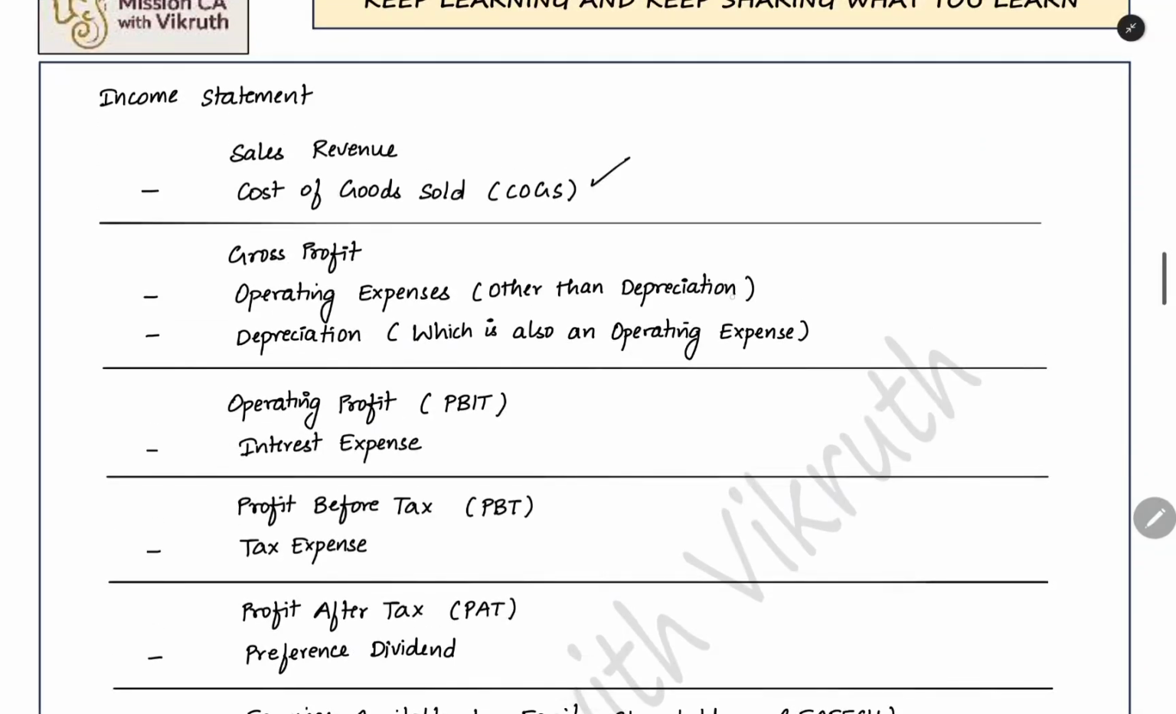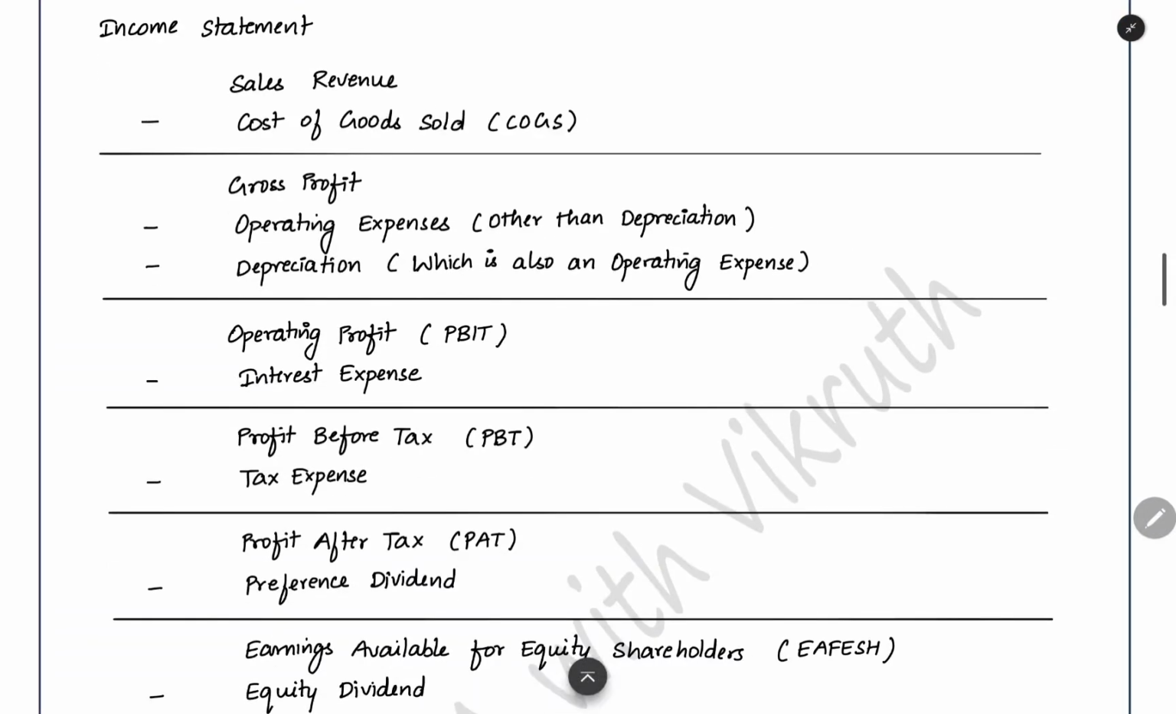In operating expenses, all of this will come. Cost of goods sold will also come, other operating expenses will also come, depreciation will also come. We are just keeping them separate to understand which elements we are reducing and what expenses we are paying. So when you reduce all this from gross profit, what do you get? PBIT will be the remaining amount.